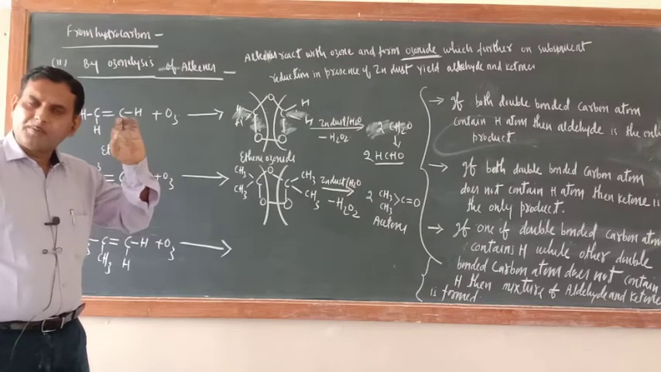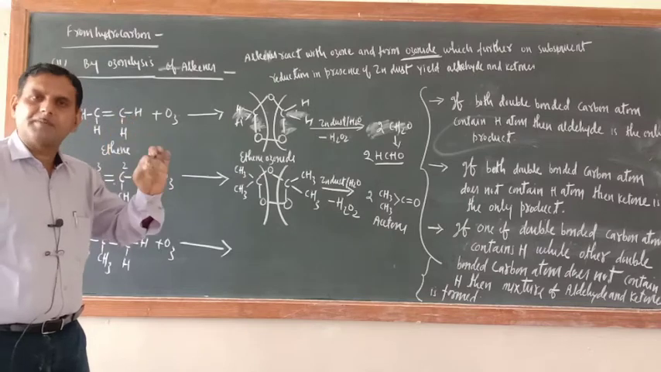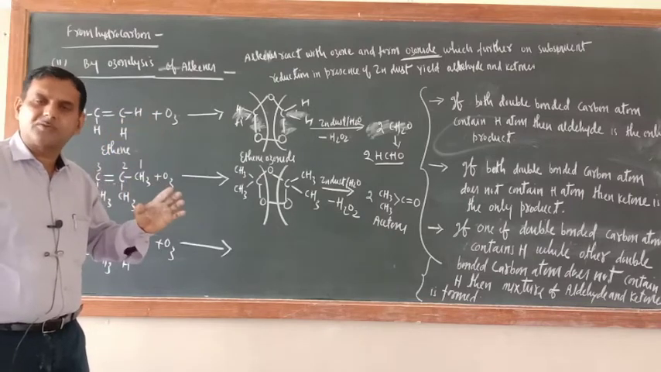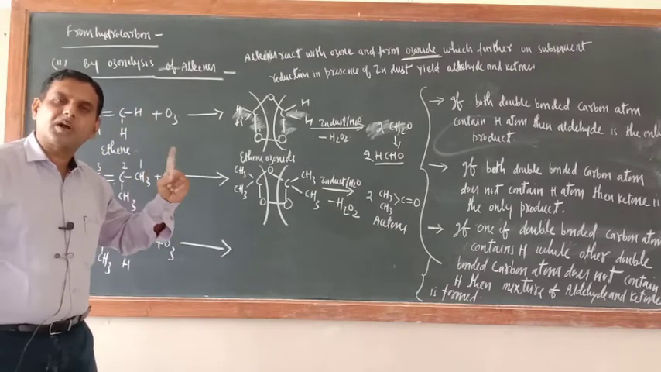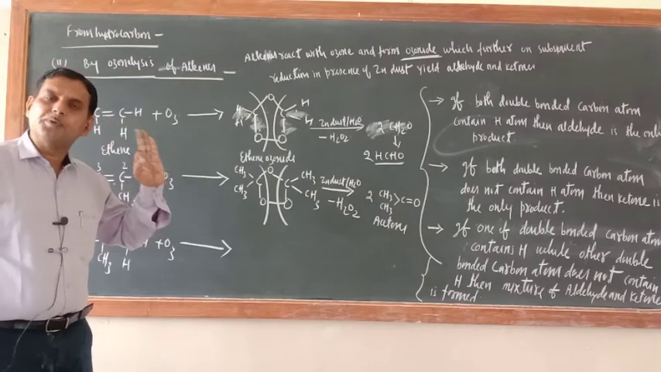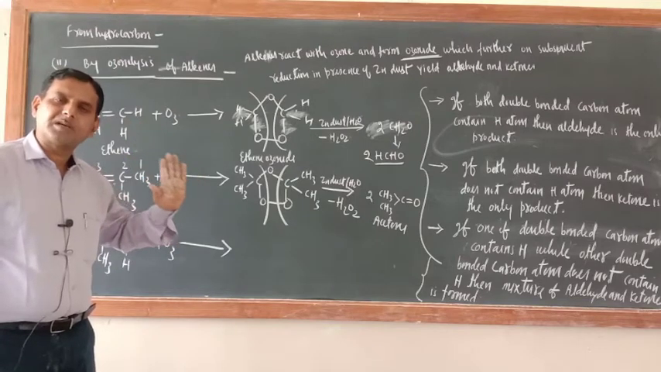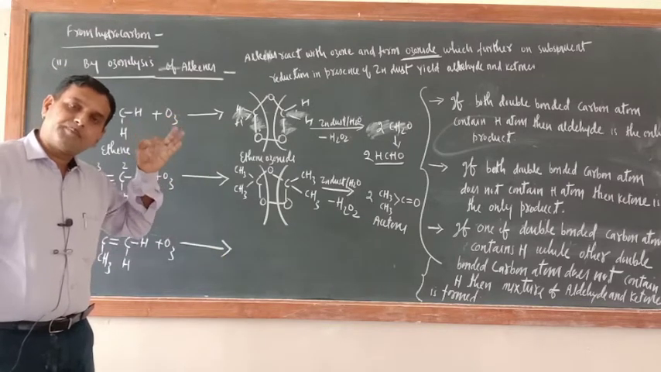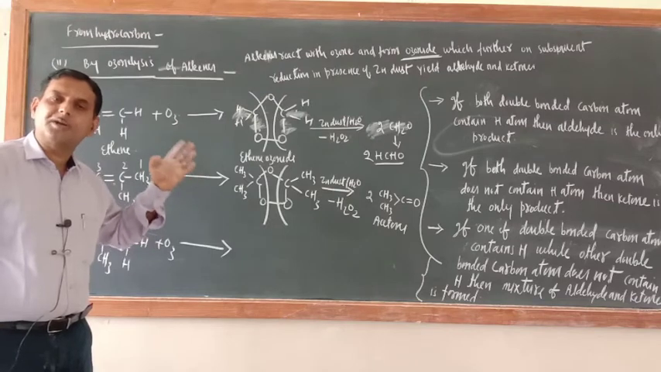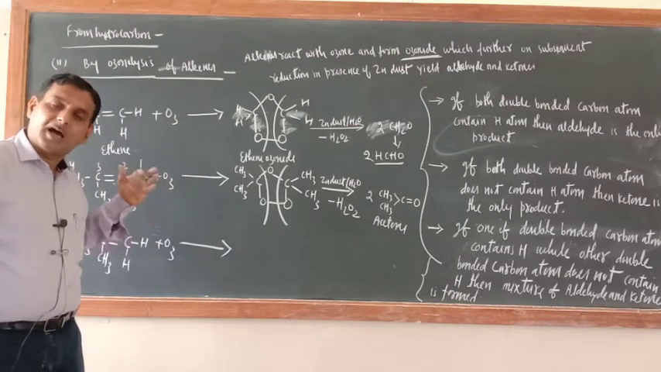Okay, if either one of the double bonded carbon atoms contains even a single hydrogen, then one of the products will be aldehyde. So to get the pure aldehyde, both double bonded carbon atoms must contain hydrogen. To get pure ketone as the only product, none of the double bonded carbon atoms should have hydrogen.